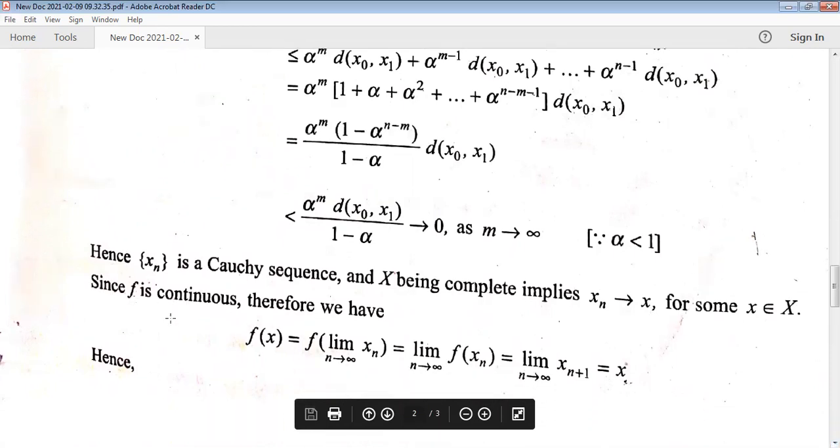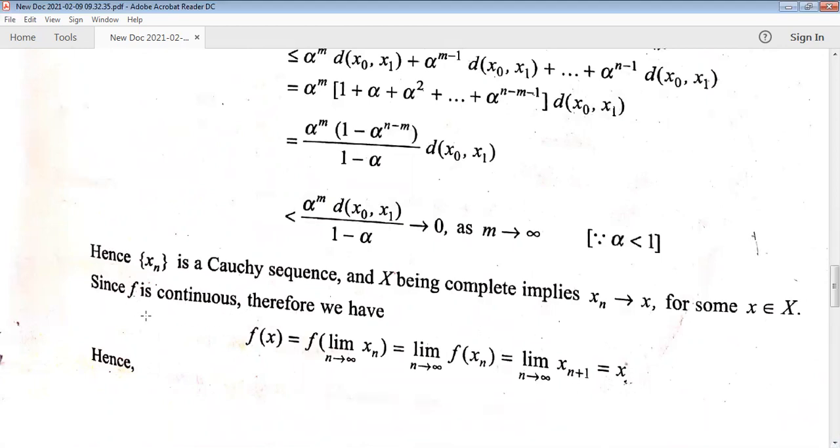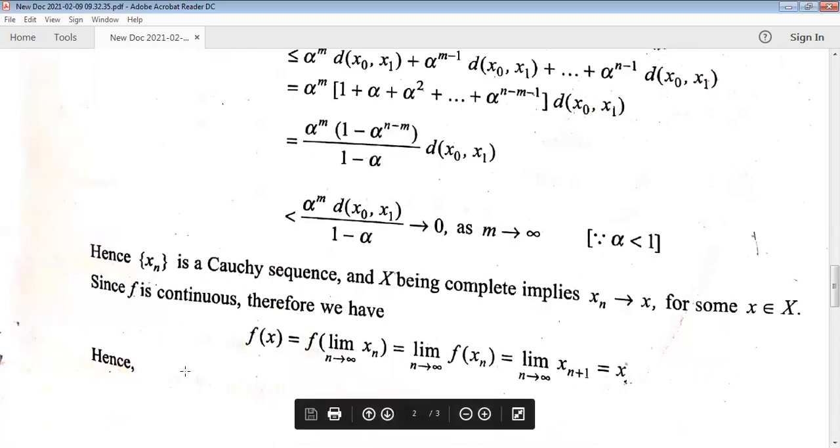Again, it is given that f is continuous. Why is f given to be continuous? In the statement, f is a contraction mapping, and every contraction mapping is a continuous function. Now our aim is to prove that the contraction mapping has a fixed point. By the definition of a fixed point, we have to prove f of x is equal to x. If we prove f of x is equal to x, then x is a fixed point of this contraction mapping. So I want to prove f of x is equal to x.